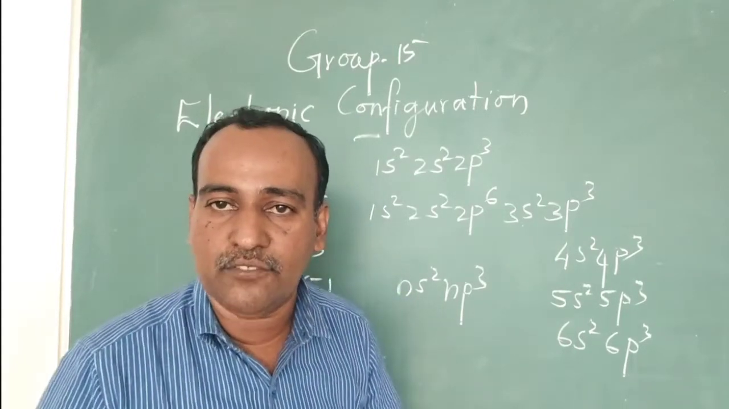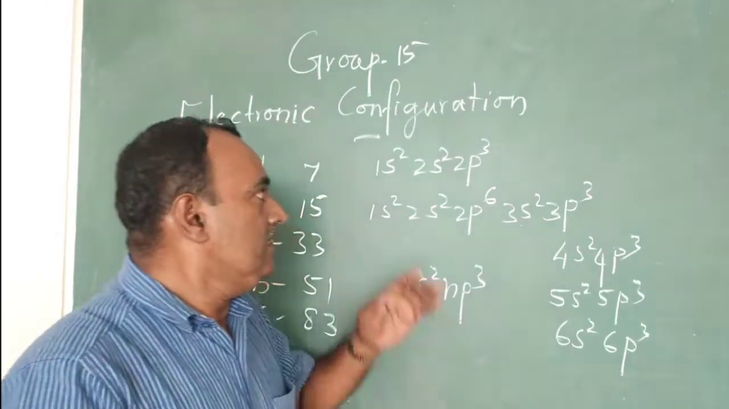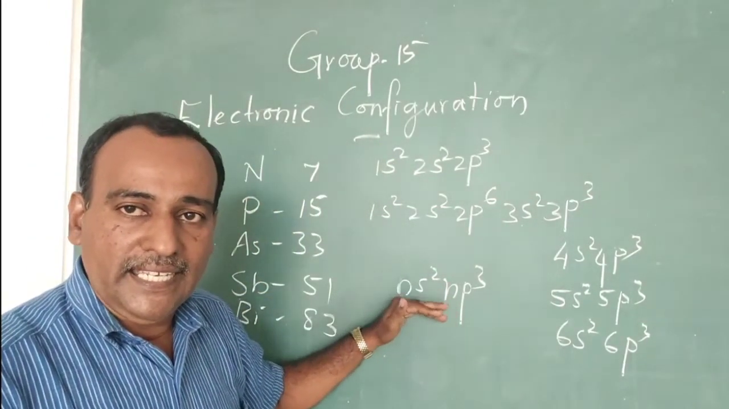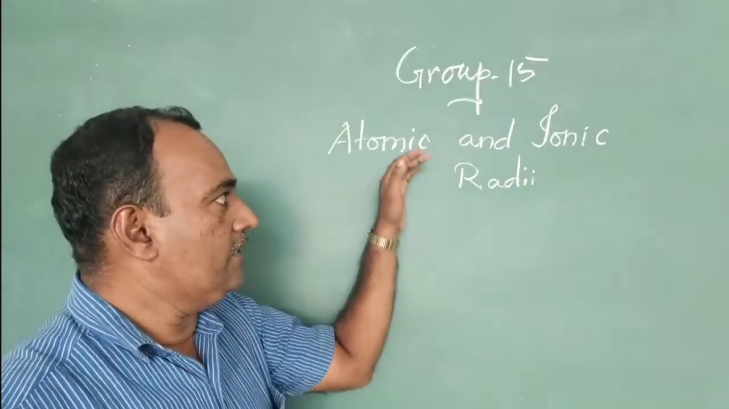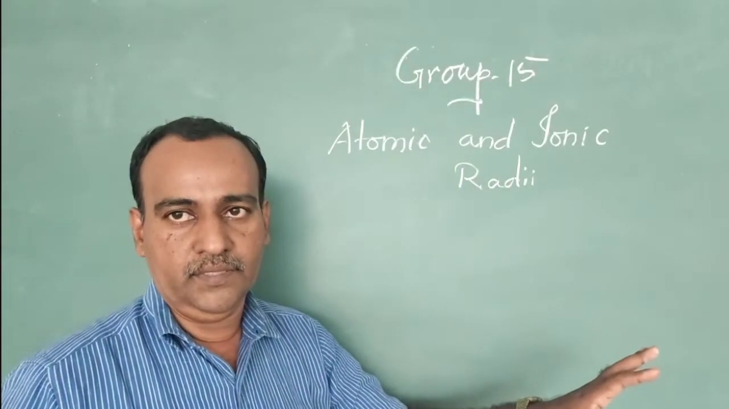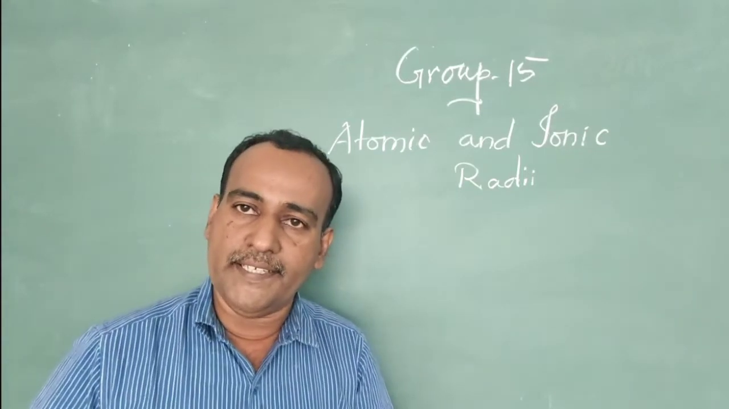Why are they least reactive? Because of their stable ns2np3 electronic configuration. Atomic and ionic radii. So what about the atomic and ionic radii?